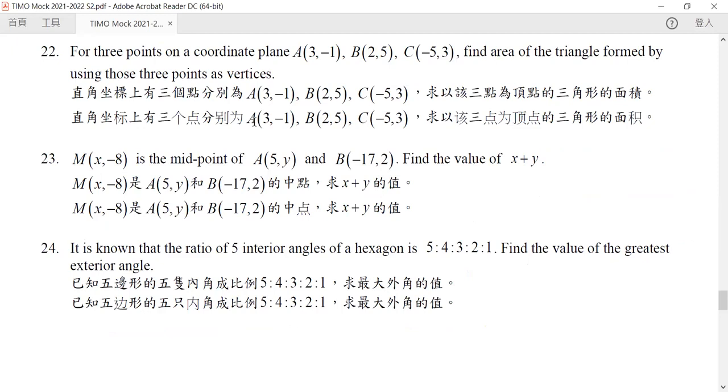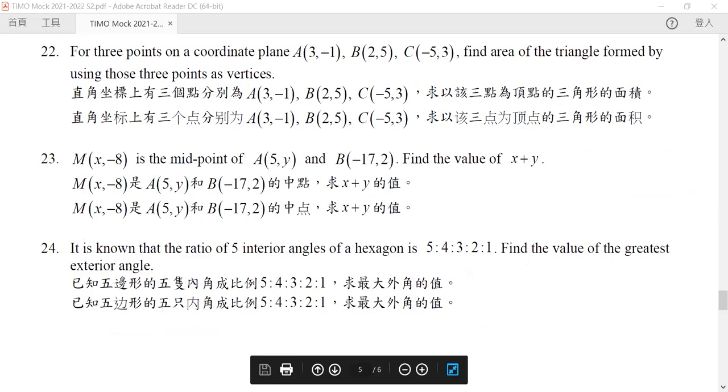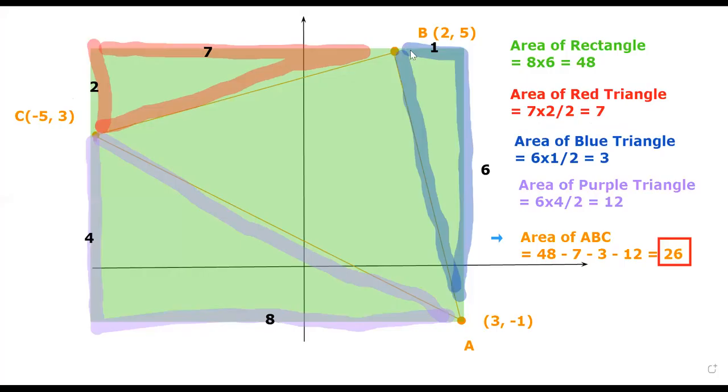Question 23. It is 6 times 4 or 6 times 8. It is 6 times 8 because this is a rectangle, right? It is a rectangle. Let's see. Are you asking about this one? Oh, yes. I see. Yes, I'm sorry. It should be 8 times 4. So in fact, this should be 16. Okay, I'm sorry. So this would be 26 minus 16, and hence it would be 22. So the answer is 22.